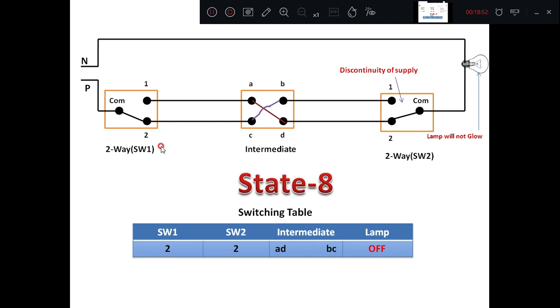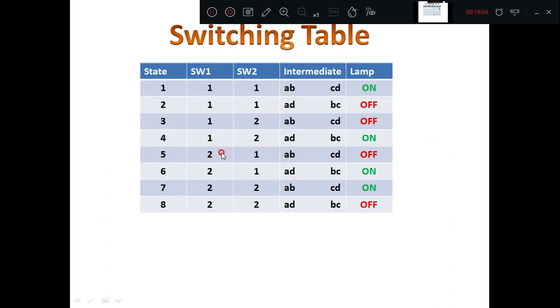This is how we have to check the status of the lamp at 3 different positions. We can control from here, here, or here. It is what we call a 3-way control of a lamp. This is a switching table. It explains the status at different positions of switch number 1, switch number 2, the intermediate switch, and the status of the lamp. In the next session, we'll discuss the safety measures in the electrical system.